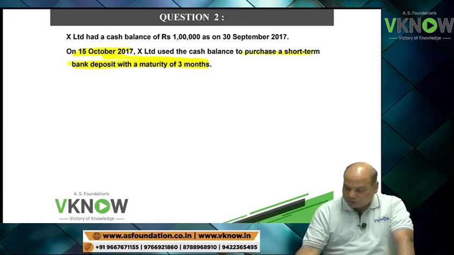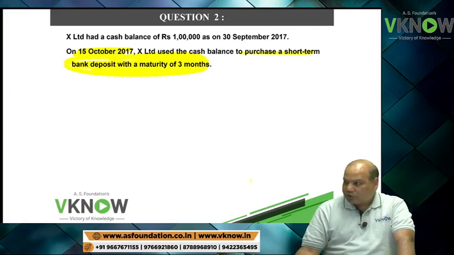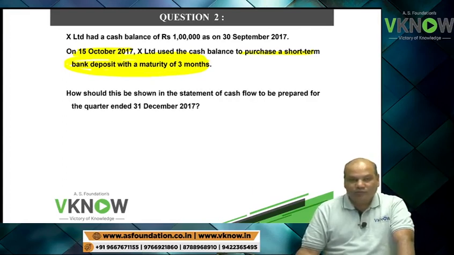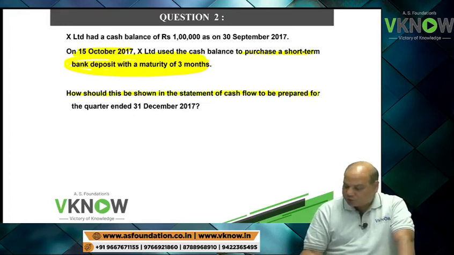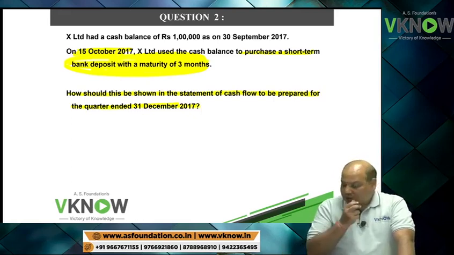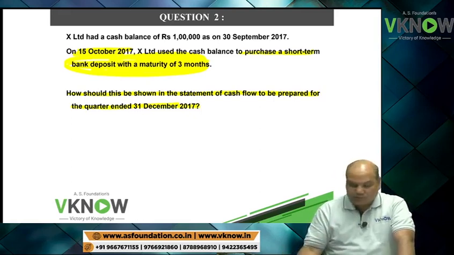Now see, the maturity on the date of acquisition is 3 months. This can be treated as cash equivalent. How should this be shown in the statement of cash flow to be prepared for the quarter ended 31st December 2017?